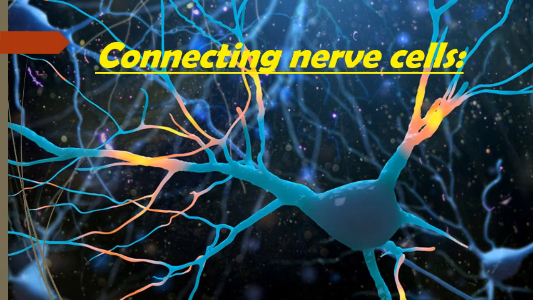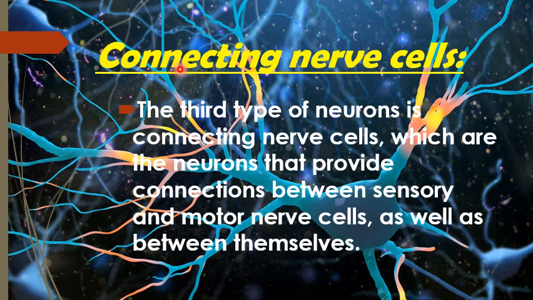Dear students, here comes the last and the third type of nerve cells, and these are connecting nerve cells. Okay, see the word connecting, that indicates the connection of something. So the connecting nerve cells may be responsible for the connection of something. So let's see what these are.